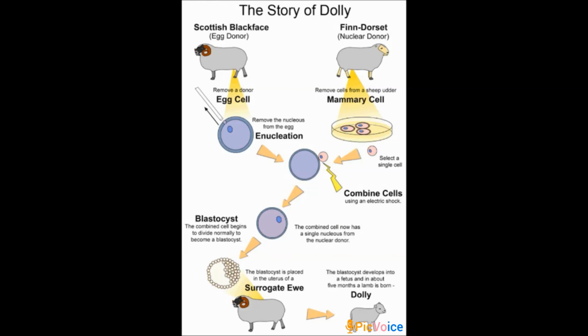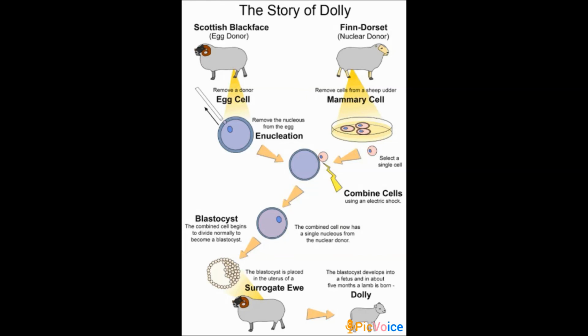Unfortunately, Dolly died on 14th February 2003 due to a lung disease. Since Dolly, several attempts have been made to produce cloned mammals. However, many die before birth or soon after birth. Cloned animals are many times found to be born with severe abnormalities. So it is actually a banned practice. This is the complete story about Dolly.